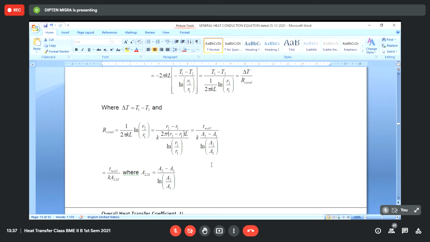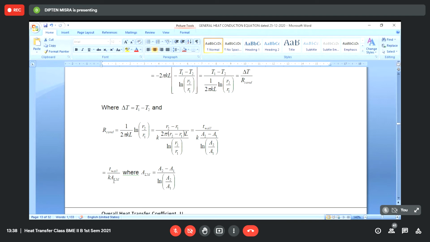if you compare this with a plane wall, and if you remember, the conductive resistance for a plane wall was thickness of the wall divided by k into area of the wall. And that area means the cross-sectional area of the wall, that is the depth of the wall multiplied by the height of the wall.